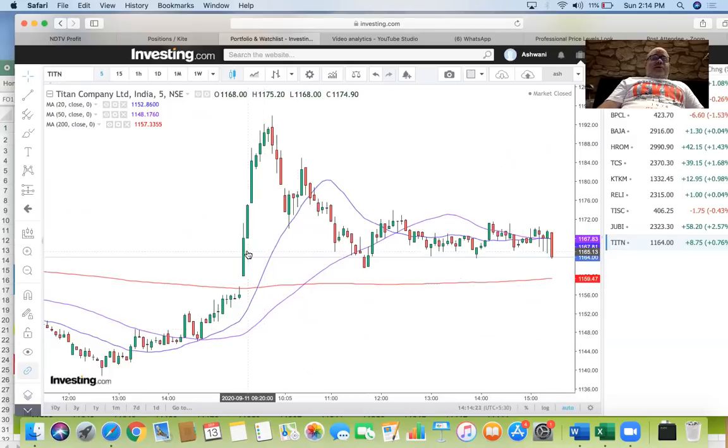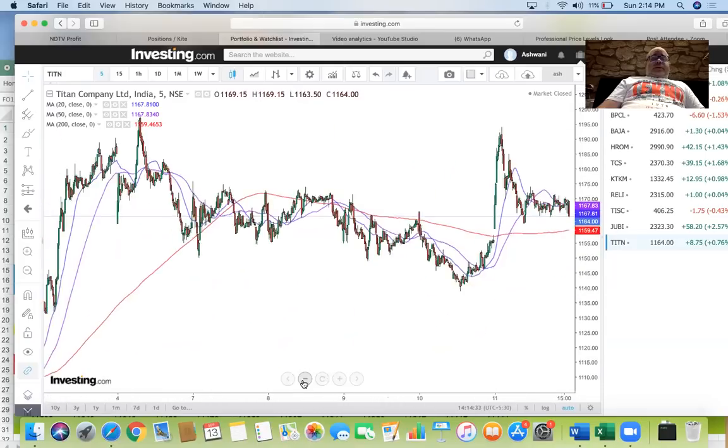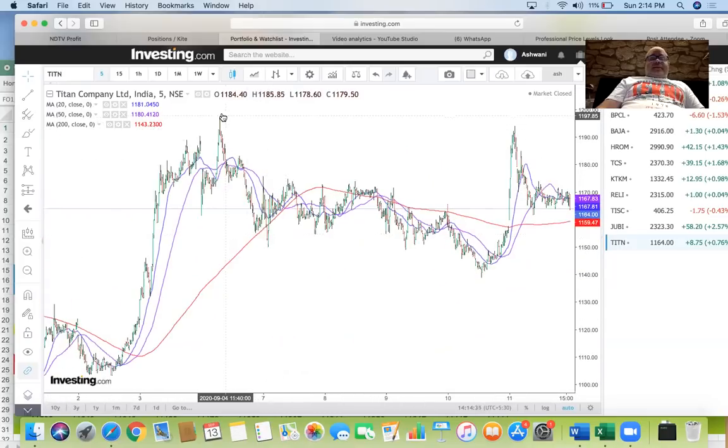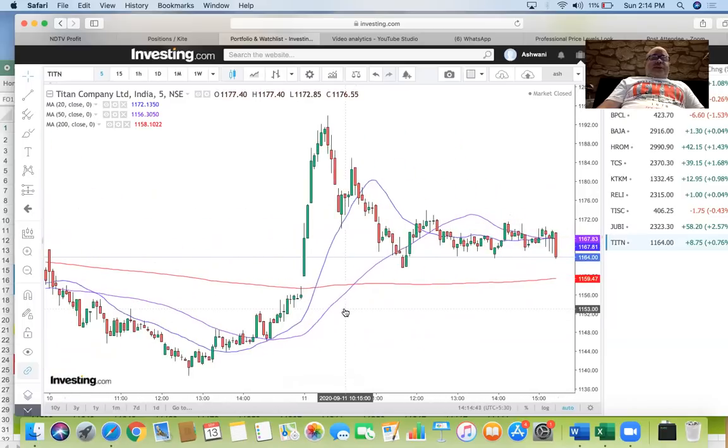Titan on the 11th gave you a big strong move, but what happened? It basically hit this high and started to collapse. So when you get these sort of sharp moves, they will often collapse back down.